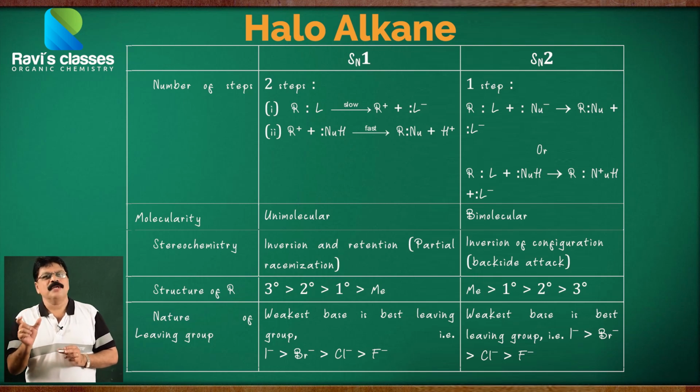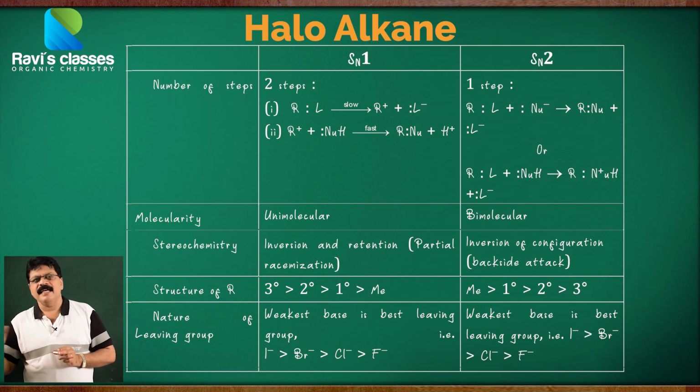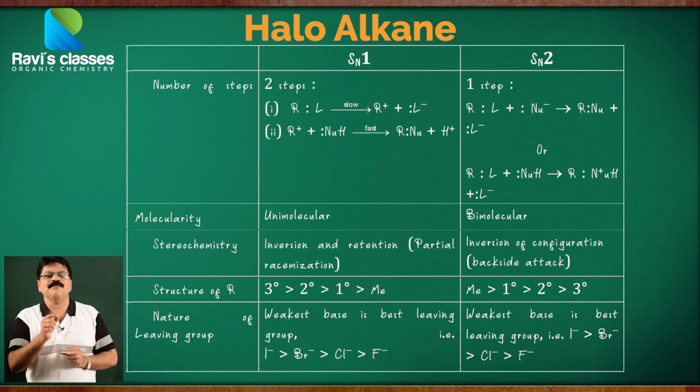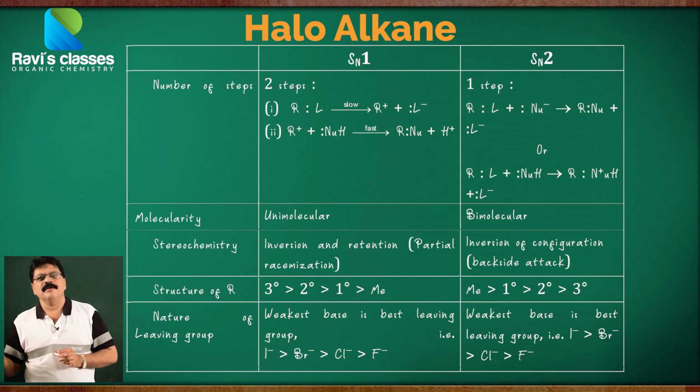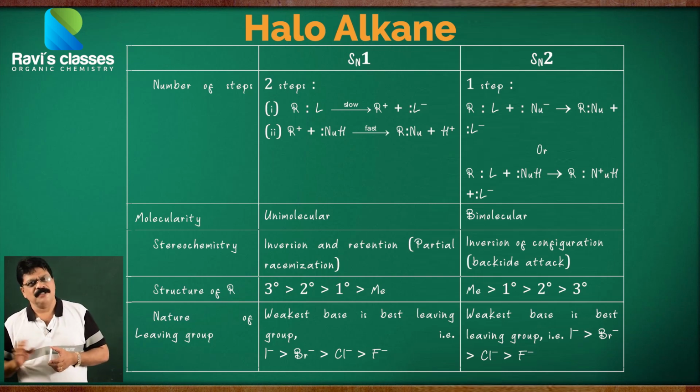And here we do not get a carbon cation intermediate, we get a transition state. And when the Cl minus breaks away, it again reverts back to the tetrahedral structure, and we always find that the OH minus takes a position just opposite to that of the leaving group, that was Cl. So, here inversion of configuration takes place. So, this is the difference between SN1 and SN2 reaction.